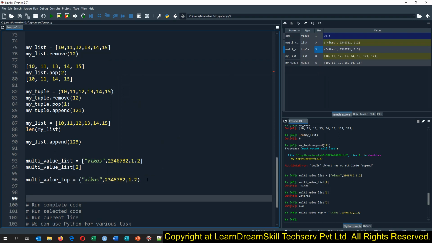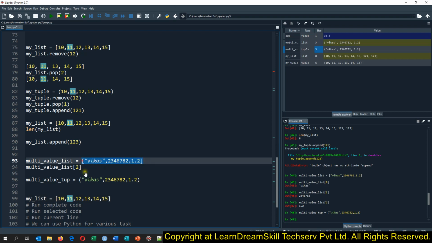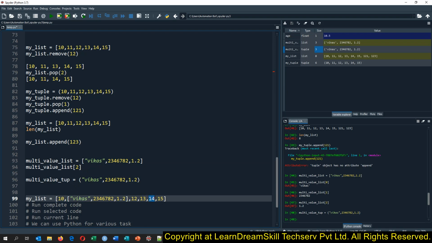Then let me show you. So you see here, if we are having this, I would say list. So we are having single values, and if we want, a single element of a list can have a nested list as well. So suppose I want this list to have this list, and here I want to get the list of multiple values.